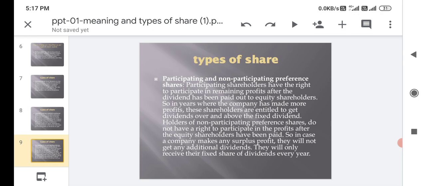Holders of non-participating preference shares do not have a right to participate in the profit after the equity shareholders have been paid. So in case a company makes any surplus profit, they will not get any additional dividend. They will only receive their fixed share of dividend every year.